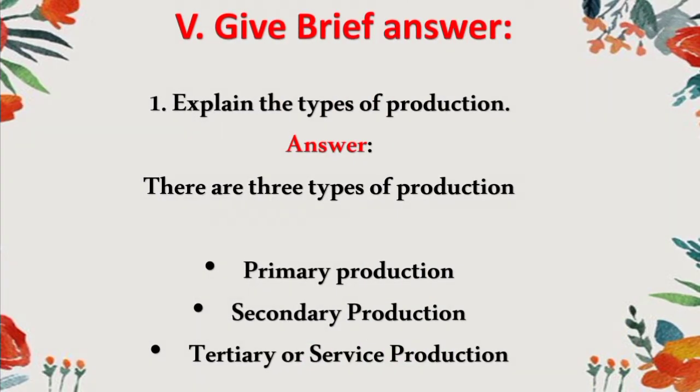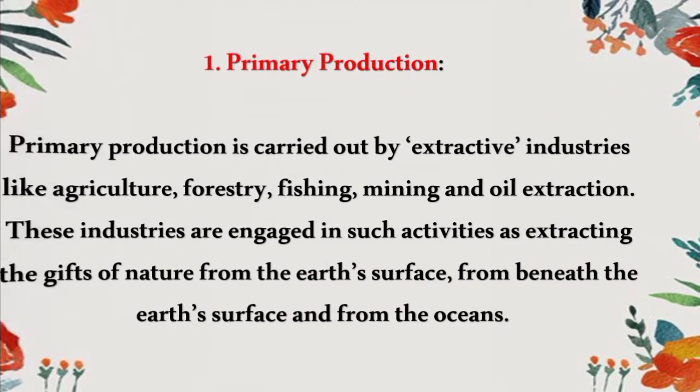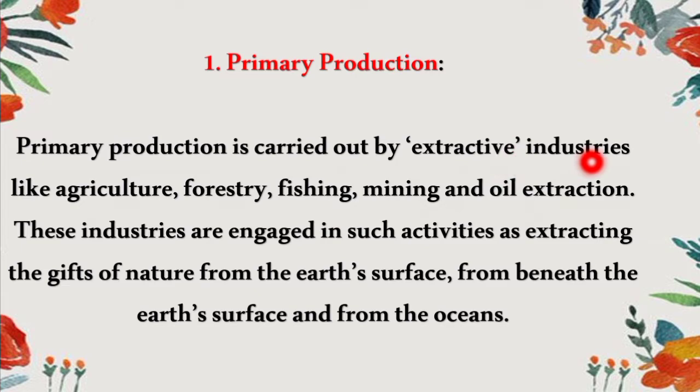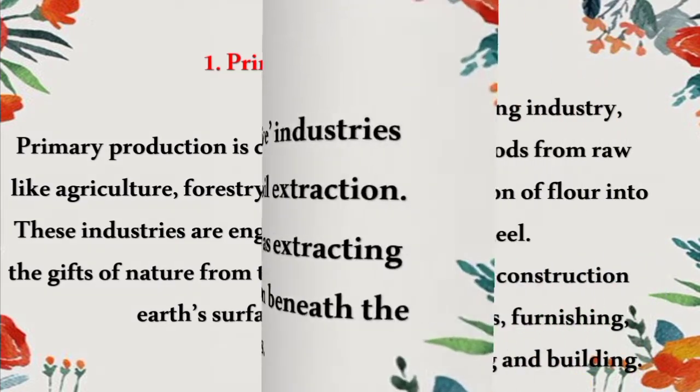And next one is give brief answer. Explain the types of production: primary, secondary and tertiary or service production. So primary production is carried out by extractive industry like forestry, fishing, mining and oil extraction. These industries are engaged in activities such as extracting the gifts of nature from the earth's surface, from beneath the earth's surface and from the ocean.